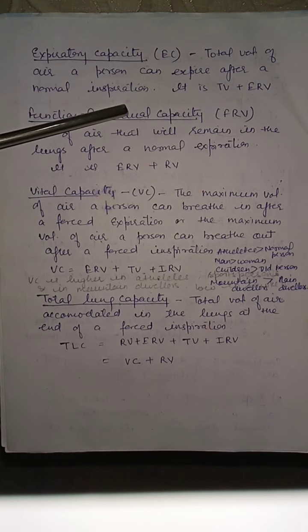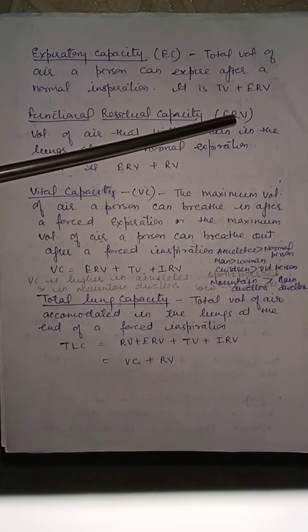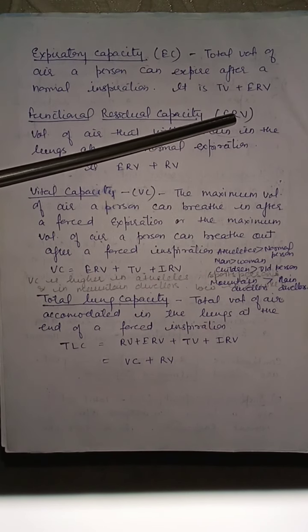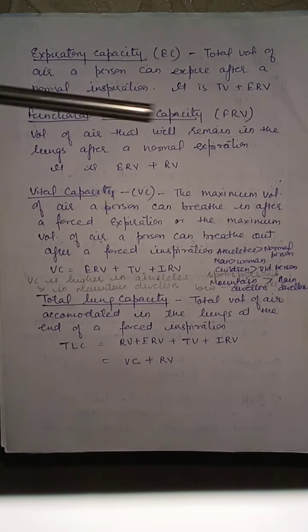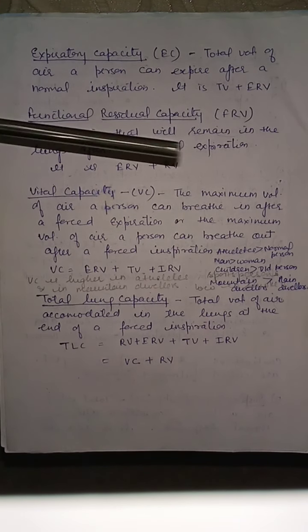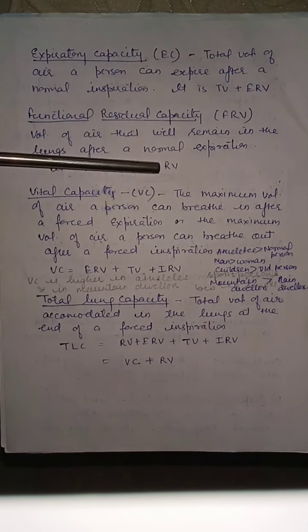Functional residual capacity. It is FRC. Sorry children, it is written V. It is FRC, functional residual capacity. Volume of air that will remain in the lungs after a normal expiration. It is equal to expiratory reserve volume plus residual volume.